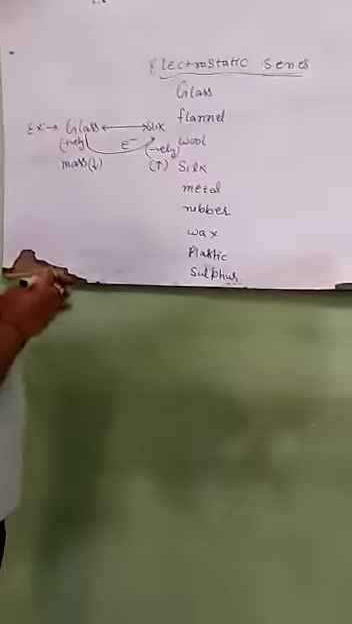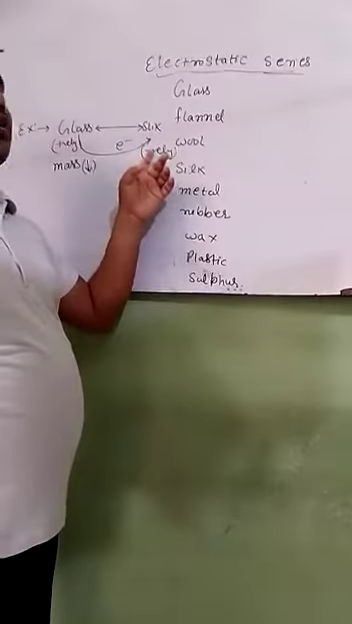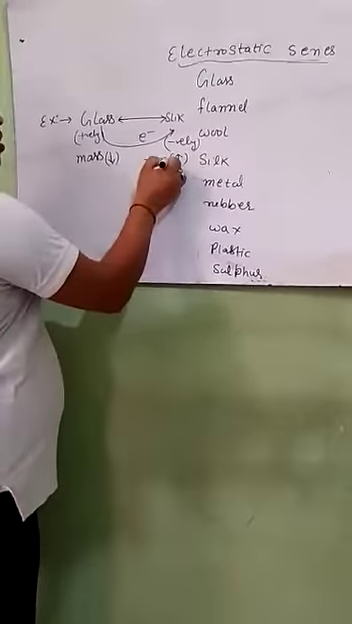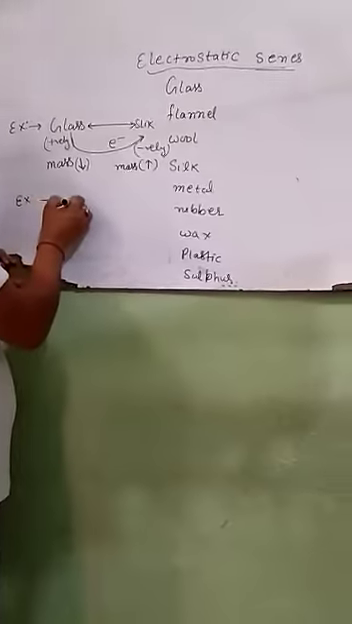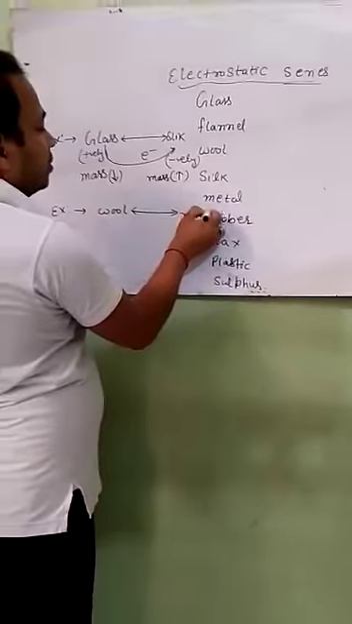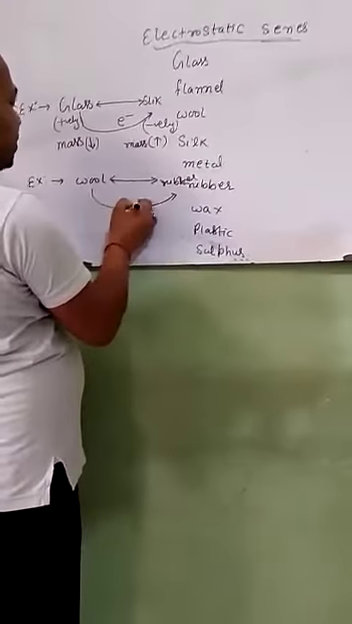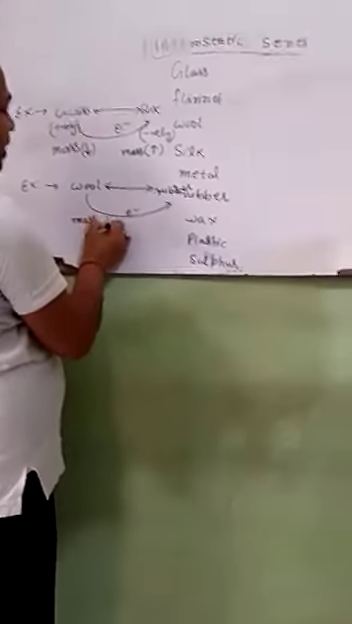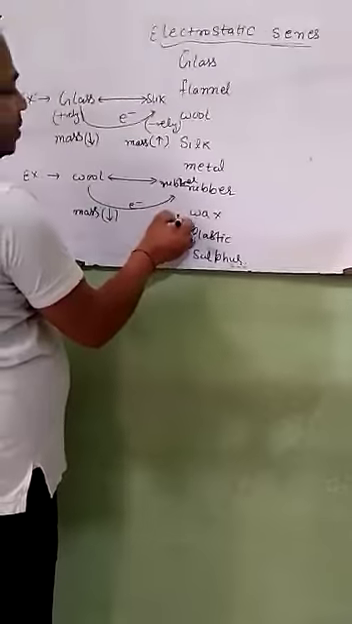Because in the previous lecture we discussed, if electrons are removed from a body, then the body becomes positively charged and the mass of the body will decrease. And if electrons are added to a body, then the body becomes negatively charged and the mass of the body will increase. Now we take one more example. If we rub wool with rubber, then electrons are transferred from wool to rubber. Therefore, the mass of the wool decreases and the mass of the rubber increases. Note it.